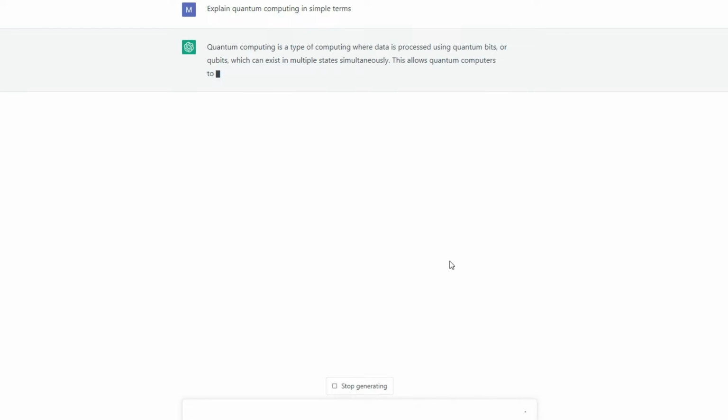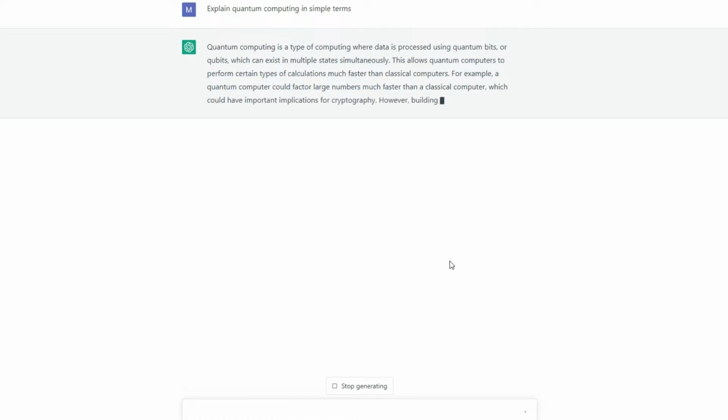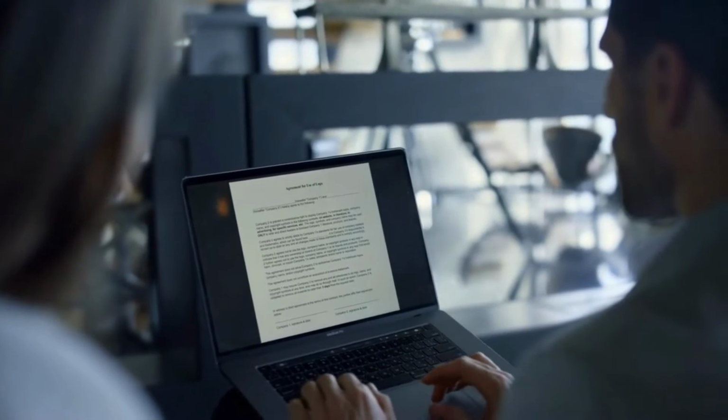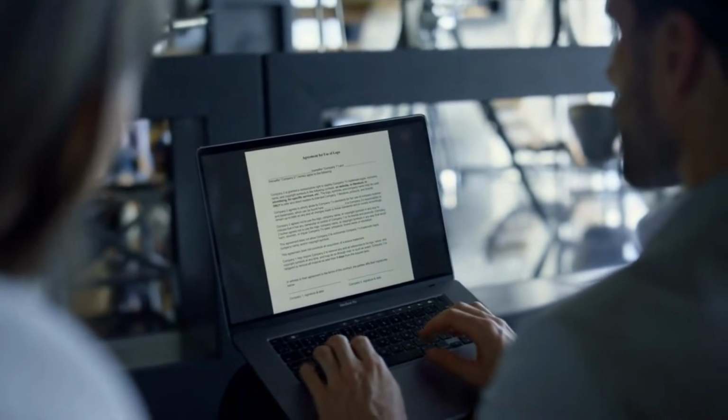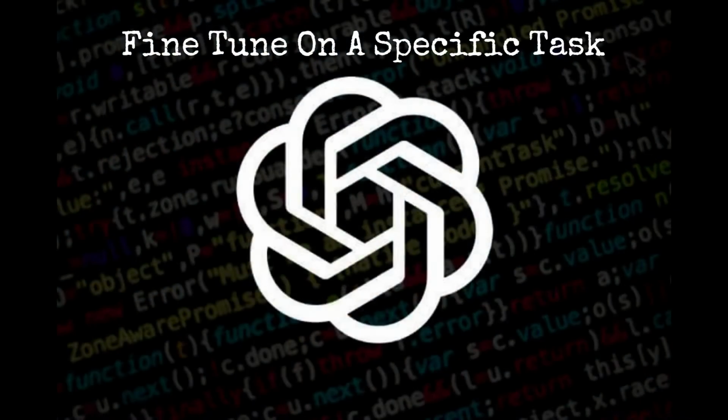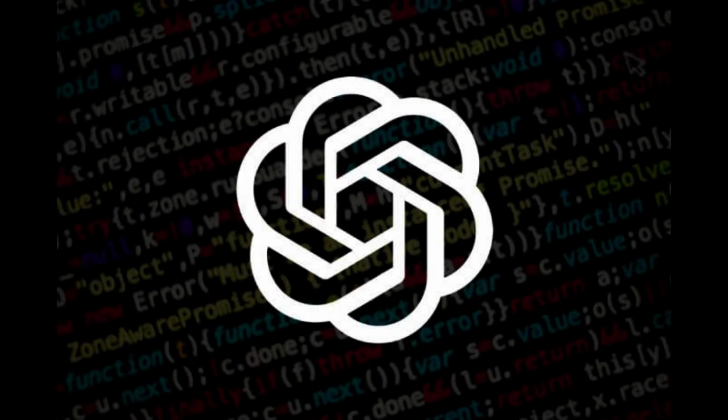The generated text can then be used for a variety of applications such as chatbot or virtual writing assistant. Another way to use ChatGPT is to fine-tune it on a specific task or dataset to improve its performance on that task. Now let's go a little deeper into ChatGPT.